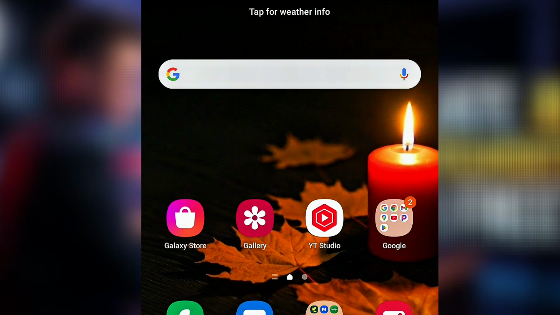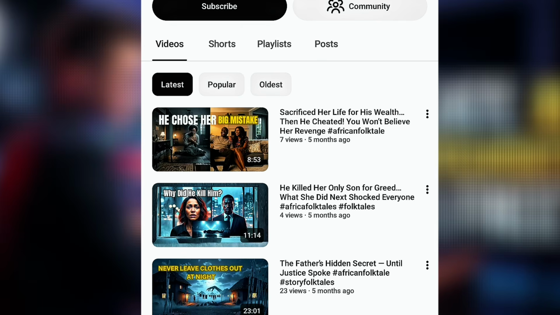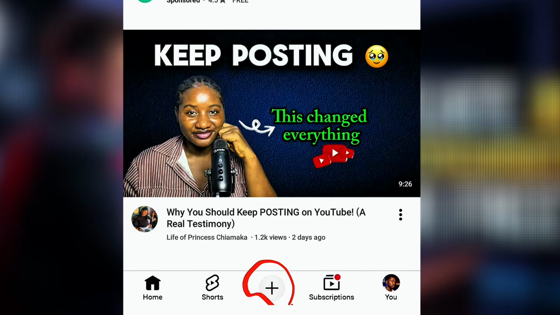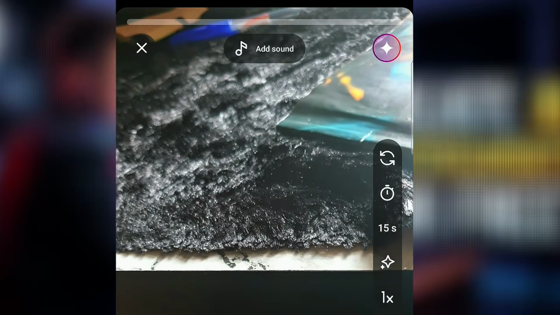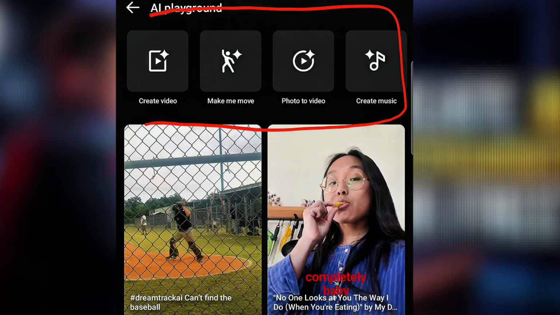Now to do that, what you need to do is to open your what? You open your YouTube. Once you open your YouTube, you click on this plus sign here. You see that? Once you tap on the plus sign like this, this pops up. So what you have to do is to tap on this place. You see that? Good. Once you tap on this place, it's going to take you straight to this particular AI. Once you are here, these are the things you can do with this particular AI. You can create video, make me move, photo to video, and then create music.